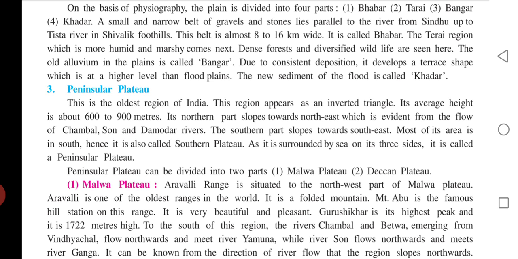Its northern part slopes towards the northeast, which is evident from the flow of the Chambal, Son and Damodar rivers. The southern part slopes towards the southeast. Most of its area is in the south, hence it's also called the southern plateau. As it's surrounded by sea on three sides, it is called a peninsular plateau. The peninsular plateau can be divided into two parts, Malwa Plateau and Deccan Plateau.